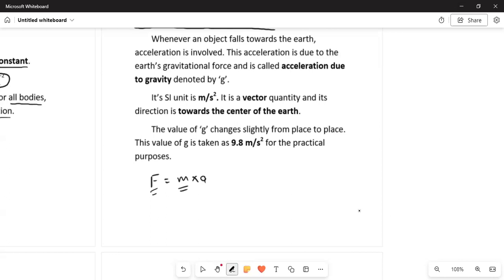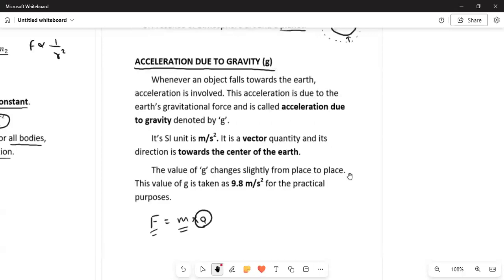But where is this force coming from? This force is coming because of the acceleration, and this acceleration is because of the gravitational pull of earth, and we call this acceleration as acceleration due to gravity. Okay, so see, the same theory is given here, that whenever an object falls towards the earth, acceleration is involved.